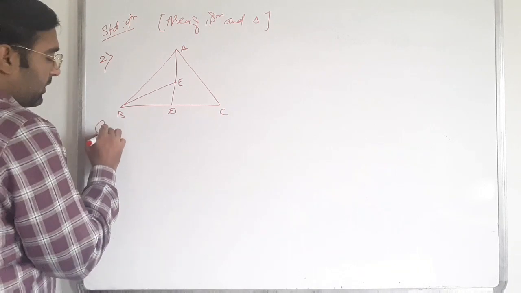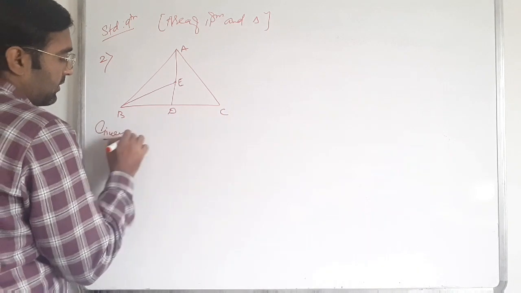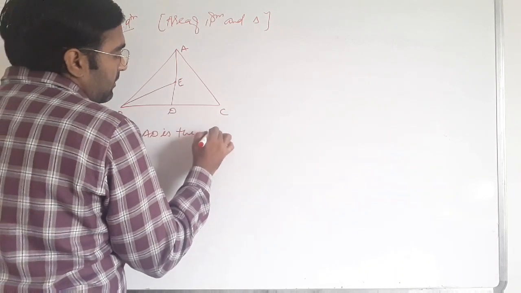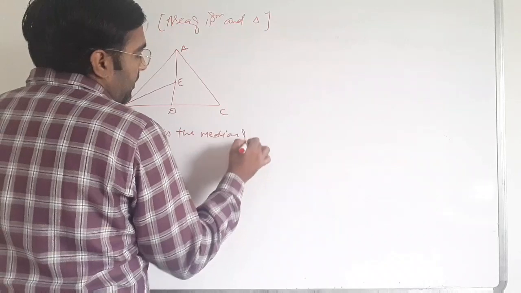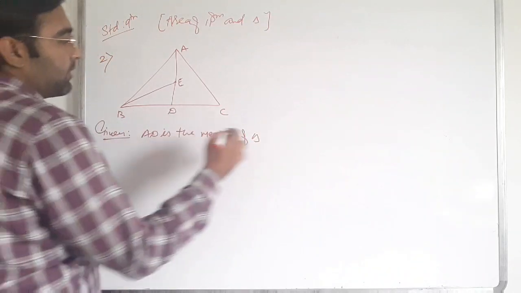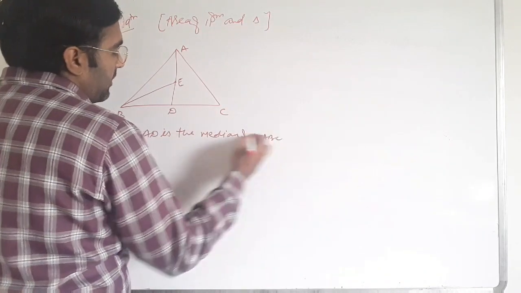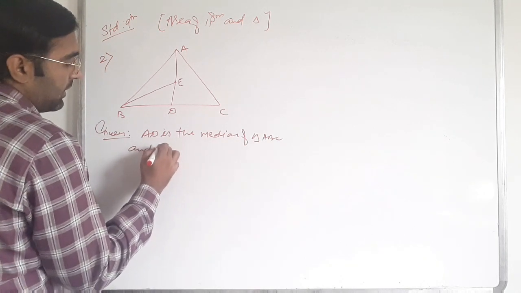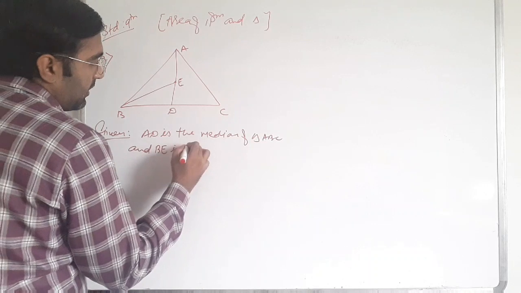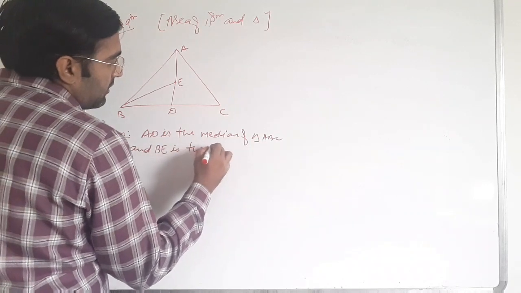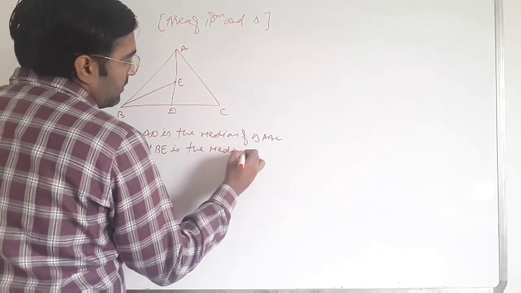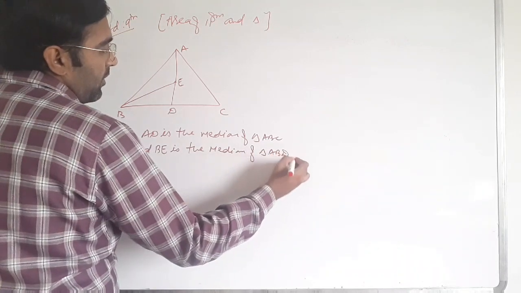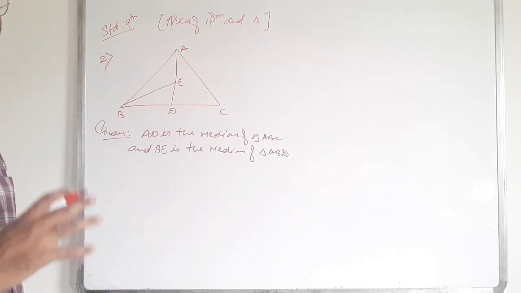Okay, so here it is given that AD is the median of triangle ABC and BE is the median of triangle ABD. Okay, so these things are given.